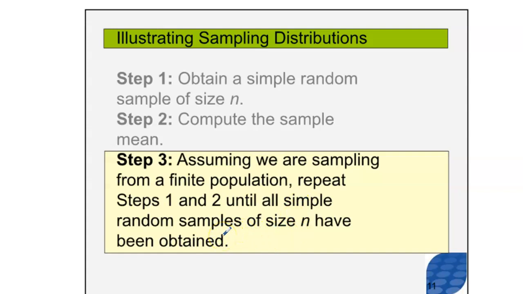Now, in general, when we're doing this in statistics or in any other field, we're not going to be able to pick all random samples of size n. So what we try to do is pick as many as possible, and once we pick what we refer to as enough, we'll see that the sampling distribution is illustrated there.